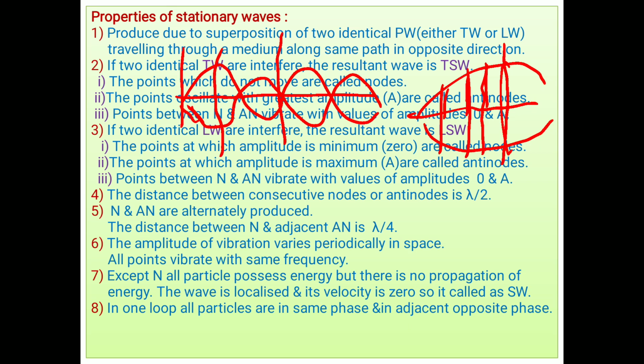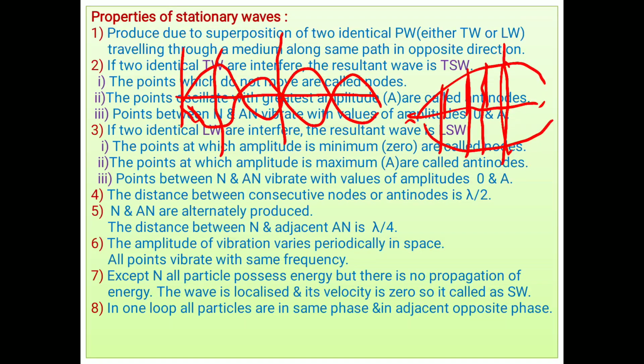Two loops of the stationary wave make one complete wave, with wavelength lambda. Then one loop is lambda by 2, and one loop consists of two nodes and one antinode.